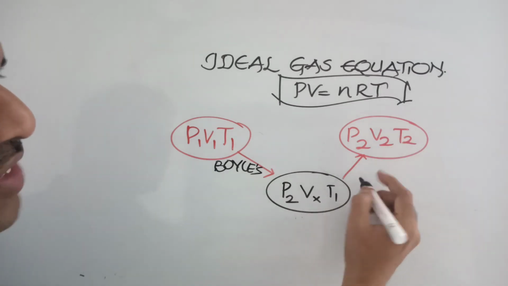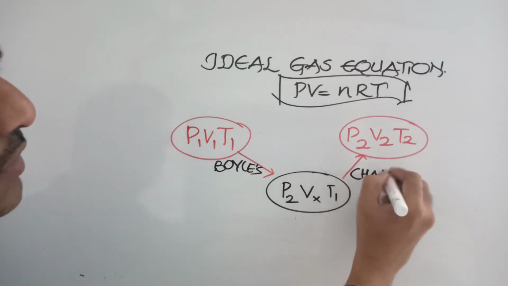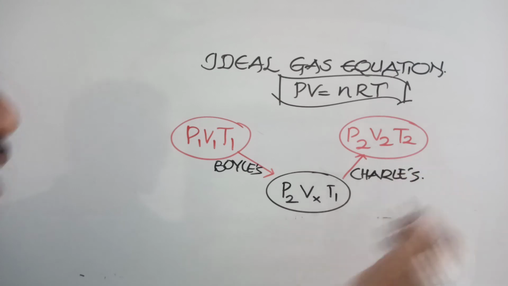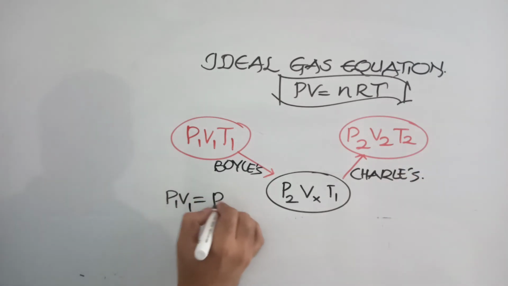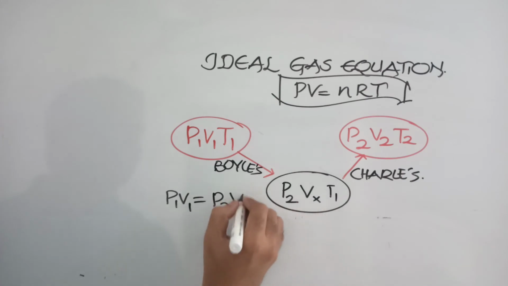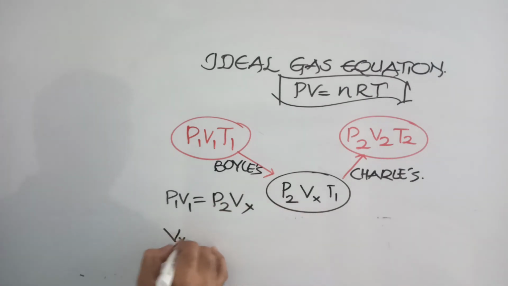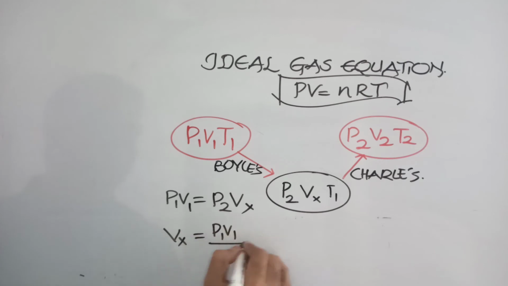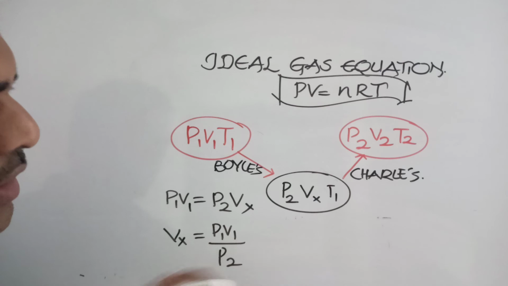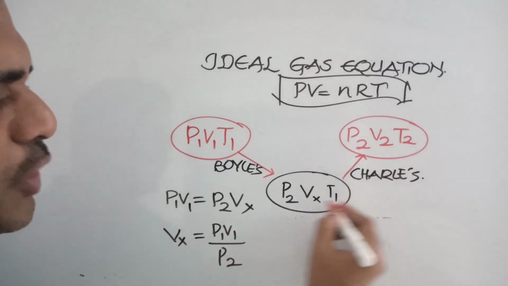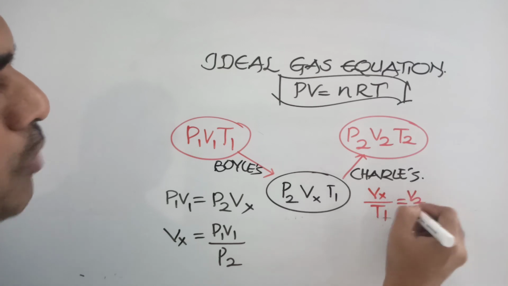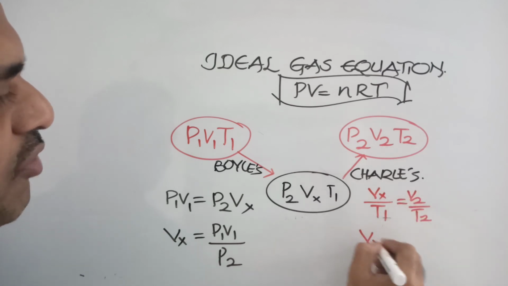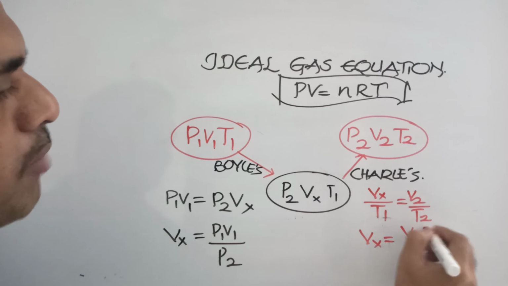In the second case, pressure is constant, so you can apply Charles law here. According to Boyle's law, P1 V1 is equal to P2 V2. In place of V2, I am writing Vx, or Vx is equal to P1 V1 by P2. Here I am applying Charles law. Charles law is V1 by T1 is equal to V2 by T2, that is Vx by T1 is equal to V2 by T2, or you say Vx is equal to V2 T1 by T2.